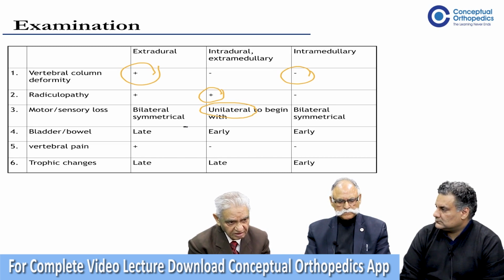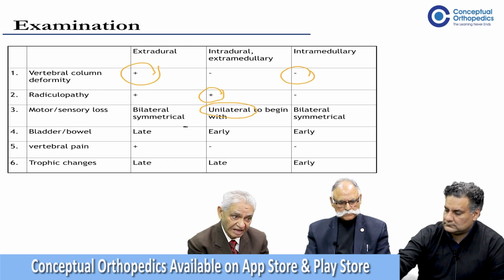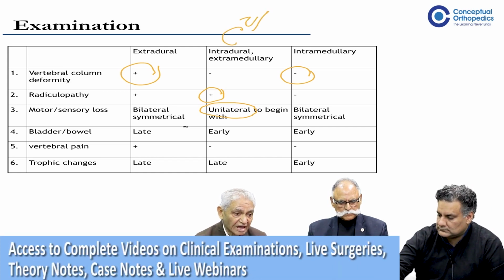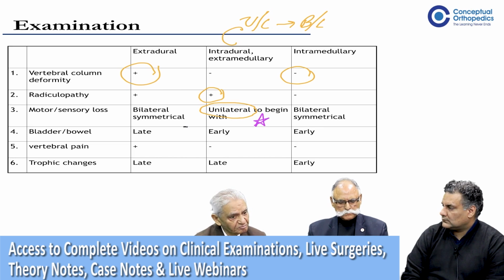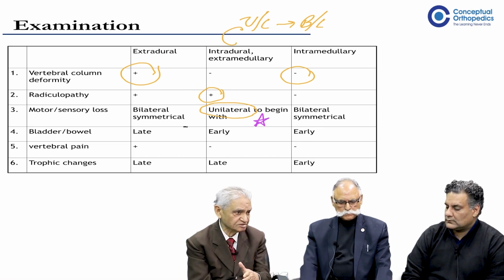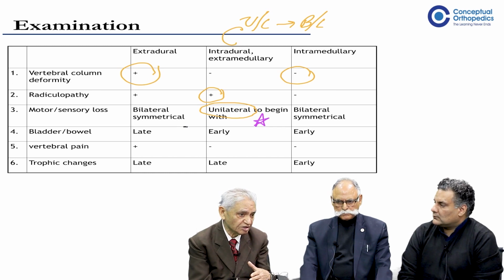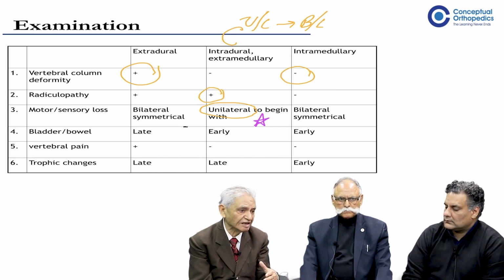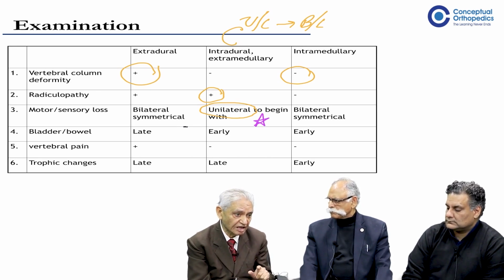Intradural extramedullary: in the earlier stage, they will give unilateral symptoms, but as the mass keeps on increasing, you will get bilateral symptoms. Extradural will predominantly stay with unilateral symptoms. But if it is intradural, they may stay in unilateral symptoms for a short while. But if the tumor, mass or space occupying lesion keeps on increasing, very soon you will get bilateral symptoms. And that can be the difference between extradural lesions and intradural lesions.